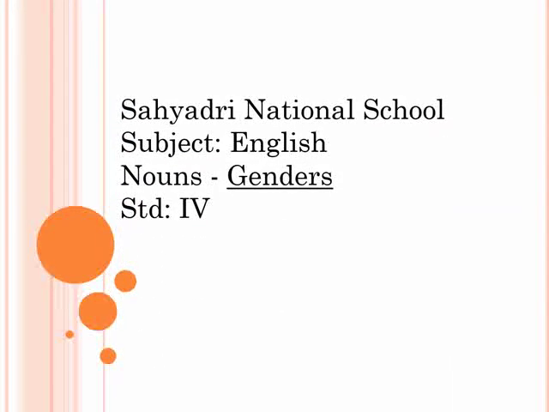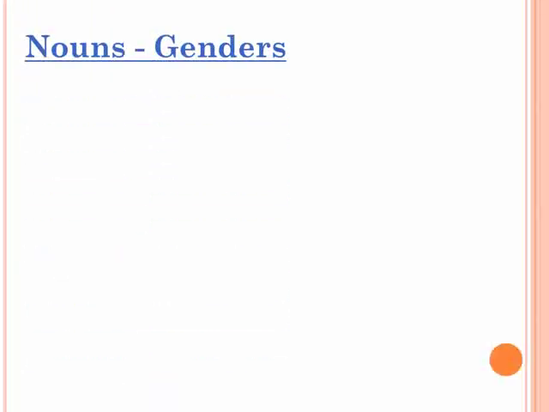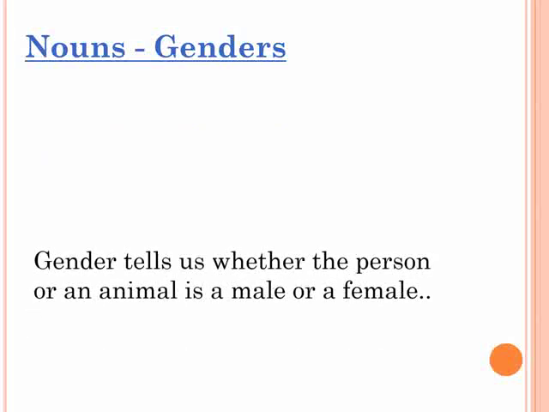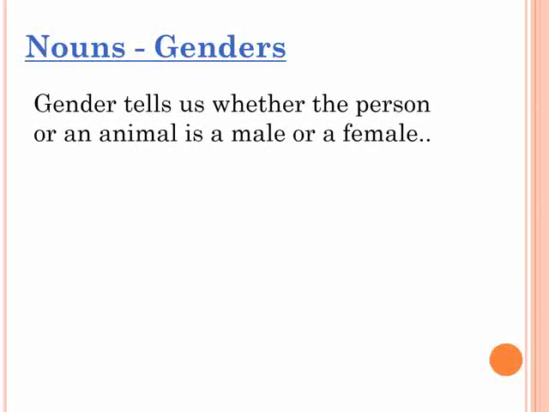Hello children, now we are going to start with a new topic of grammar, that is nouns, genders. Gender tells us whether the person or an animal is a male or a female. Types of genders. Children, there are four types of genders.